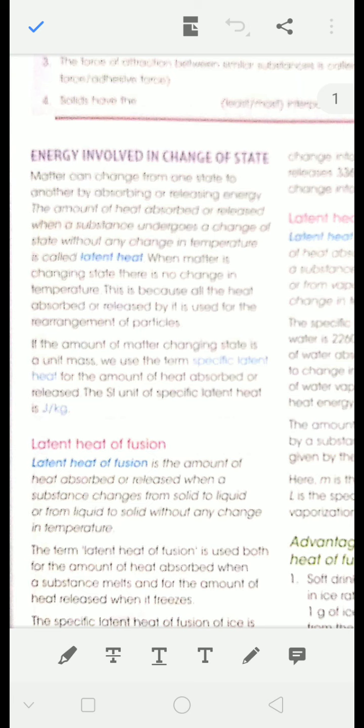So latent heat is that amount of heat which is required to bring a change of state in any substance. That is called latent heat.